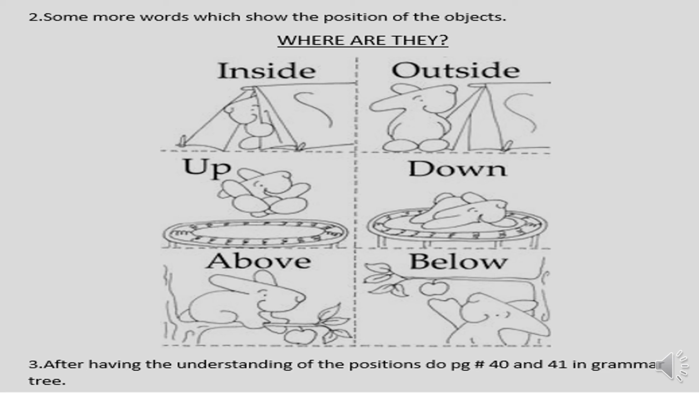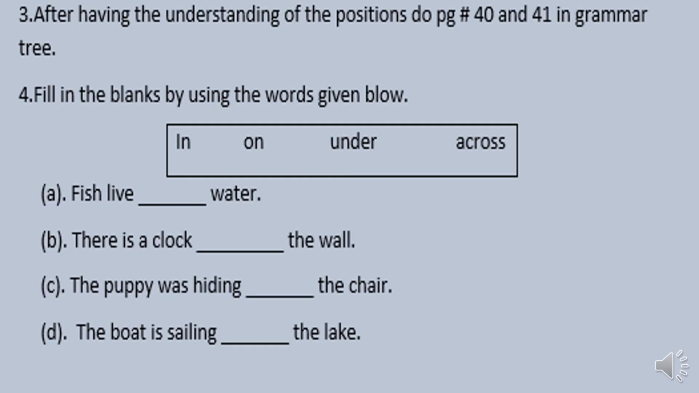After having the understanding of the positions, you have to do page number 40 and 41 in your Grammar Tree. Next, on page number 18 in your booklet, I have given you exercise question number 4. Fill in the blanks by using the words given below. The words given are in, on, under, across.